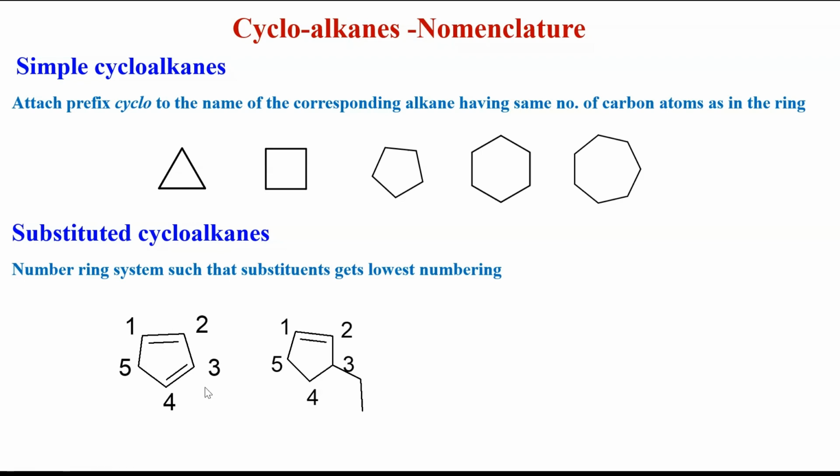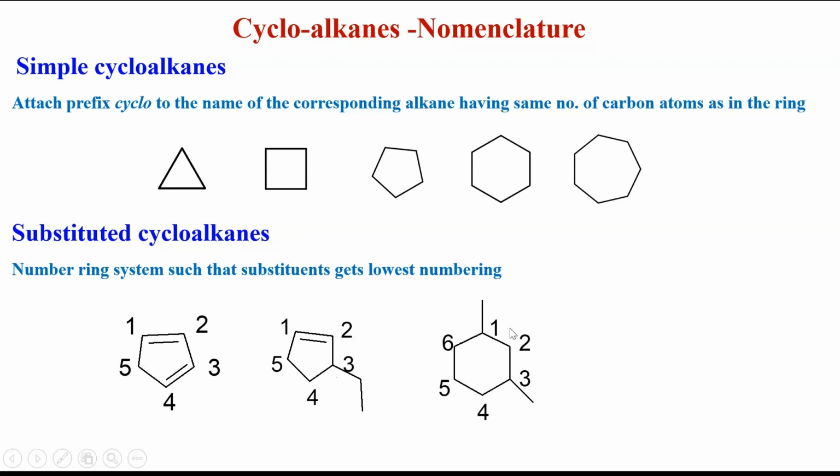Here it has a 5-membered ring. That's why it is cyclopentane, with 1 double bond at the 1 and 2 position. That's why cyclopent-1-ene. And at the 3 position, we have an ethyl group attached to it. That's why it is 3-ethylcyclopent-1-ene.